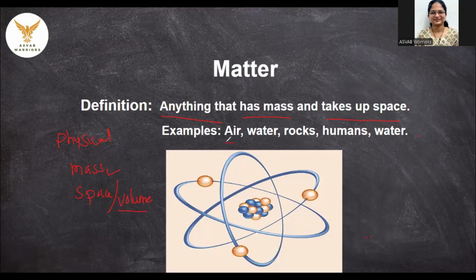Examples of matter are air, which contains majorly nitrogen, around 78%. Then it contains oxygen, 21%. And in the remaining 1%, majorly it has CO2, which is 0.3%, and other inert gases. So this is again a type of matter. It occupies volume as our atmosphere, and it also has a mass. Even though the mass of the air is negligible, it still has mass. It is a non-zero entity.